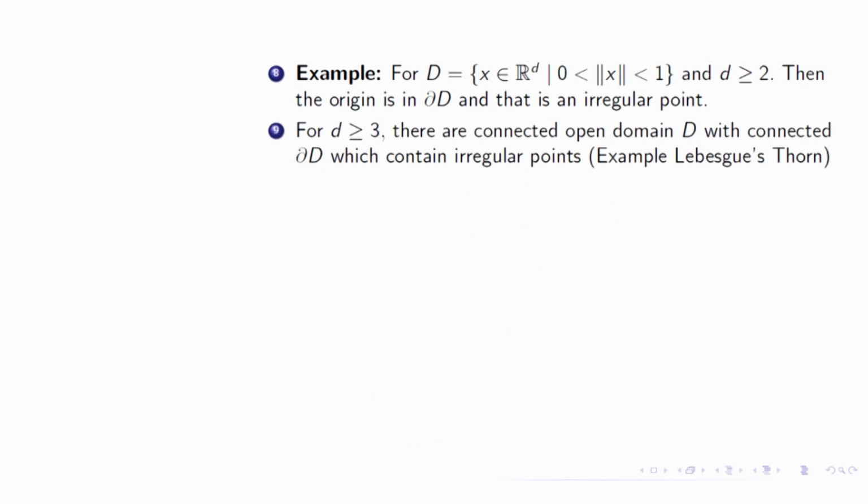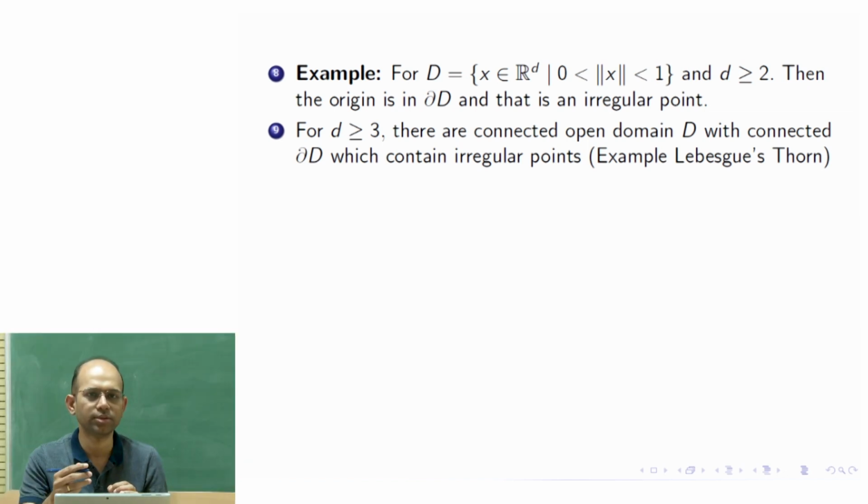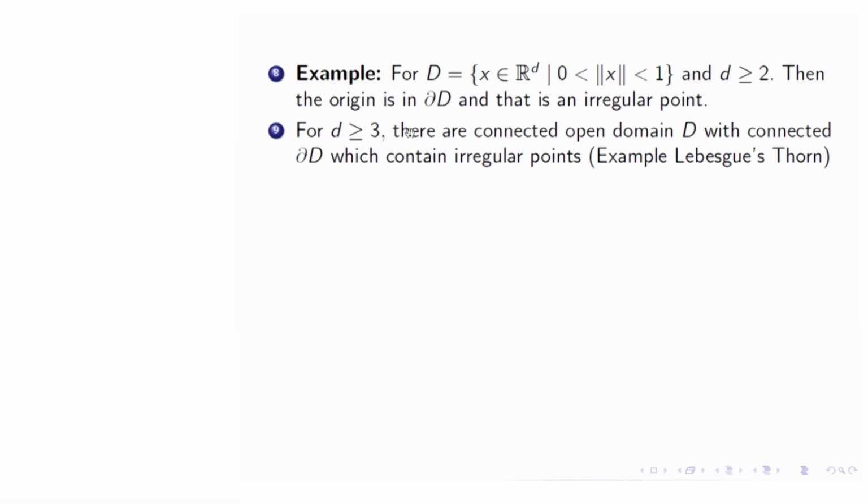However, one can object here that for this particular example, the boundary is disconnected, so it is manufactured in a particular manner that when it leaves, there is no other part of the boundary nearby, and the other part of the boundary is far away. So one can ask, can one construct an example where the boundary is connected and A is on the boundary, and still one can get irregular points? Yes, that is also true.